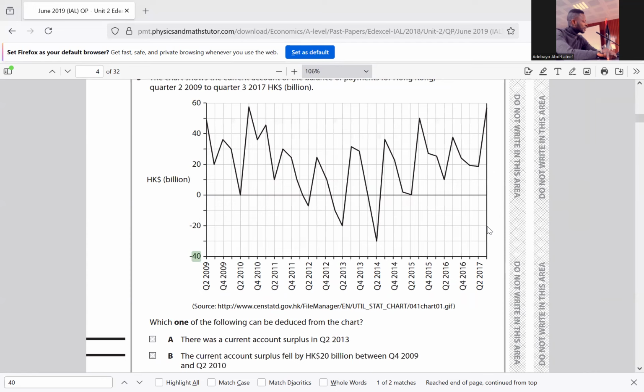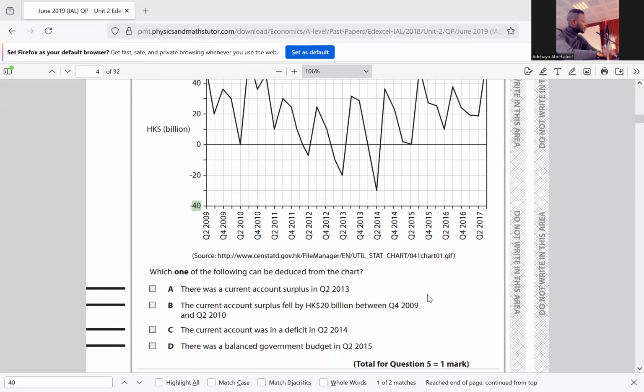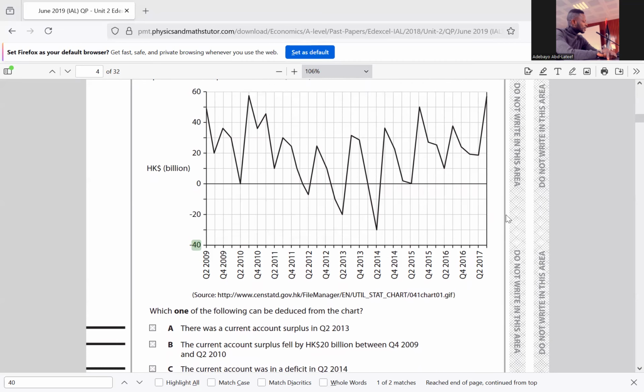It's not A. B: the current account surplus fell by 20 billion between quarter 4 of 2009 and quarter 2 of 2010. No, it did not fall by 20 billion. It's not B. C: the current account was in deficit in quarter 2 of 2014. Yes, it's in deficit, it's negative in quarter 2 of 2014. There's a negative 10. So it is C.